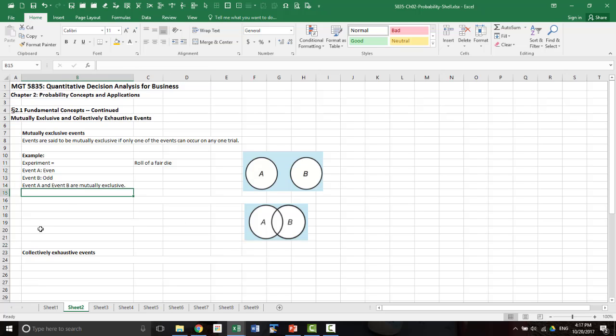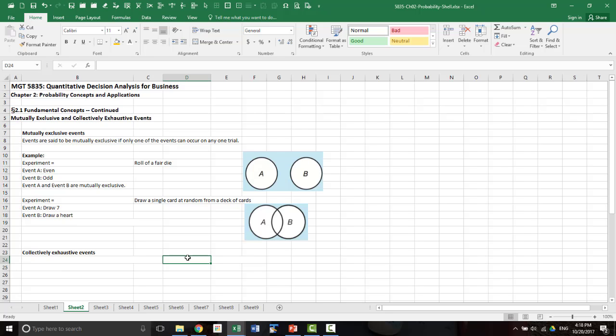Now let's look at another example. Now this time an experiment is drawing one single card at random from a deck of 52 cards. So now suppose I define an event A as drawing a card numbered 7. So event A is number 7. Now let's define another event. Event B is draw a heart. So event A is drawing a 7, event B is drawing a heart. Now are event A and B mutually exclusive?